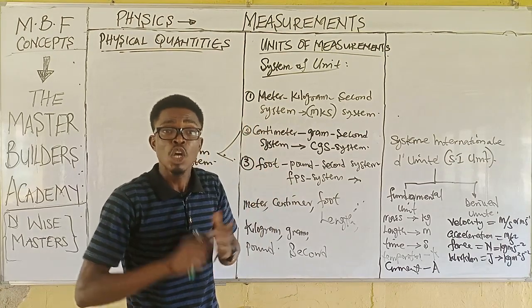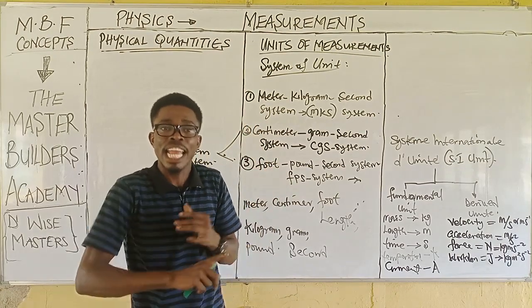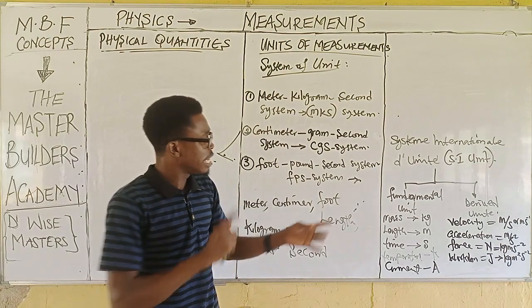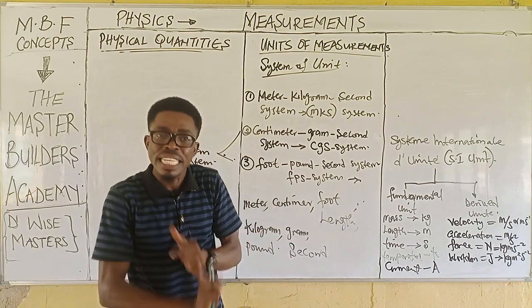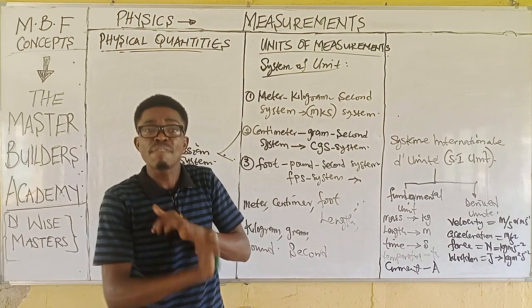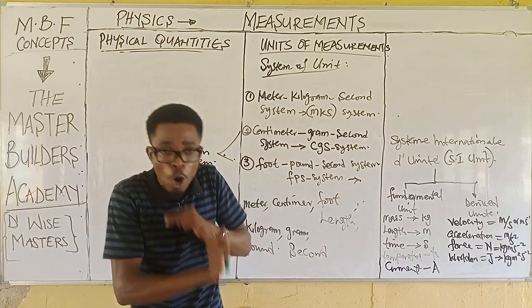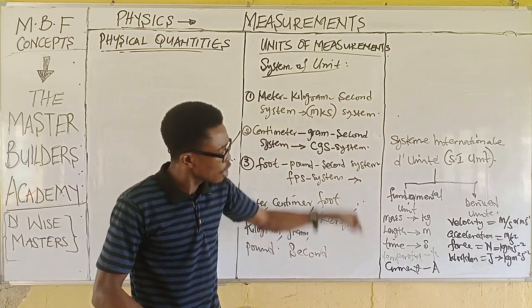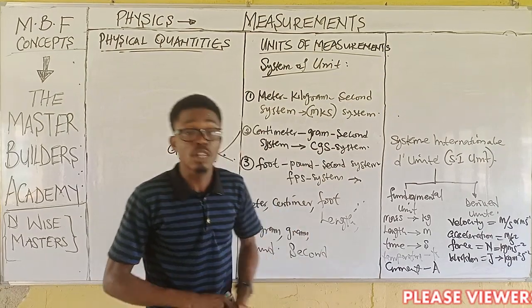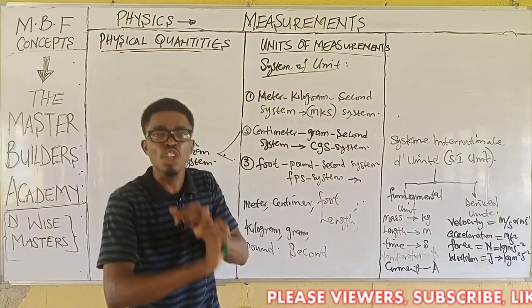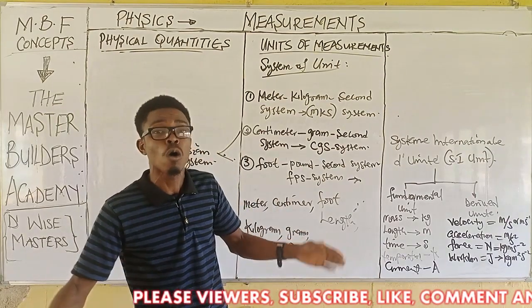mass is kilogram. So if it is not in kilogram, there is a call for conversion. The unit of measurement of length is in meter as accepted. Then if it is not given in meter, then there is a call for conversion. Then also the unit of measurement of time is in what? In seconds. Therefore, if it is not in seconds, then there is a call for conversion.